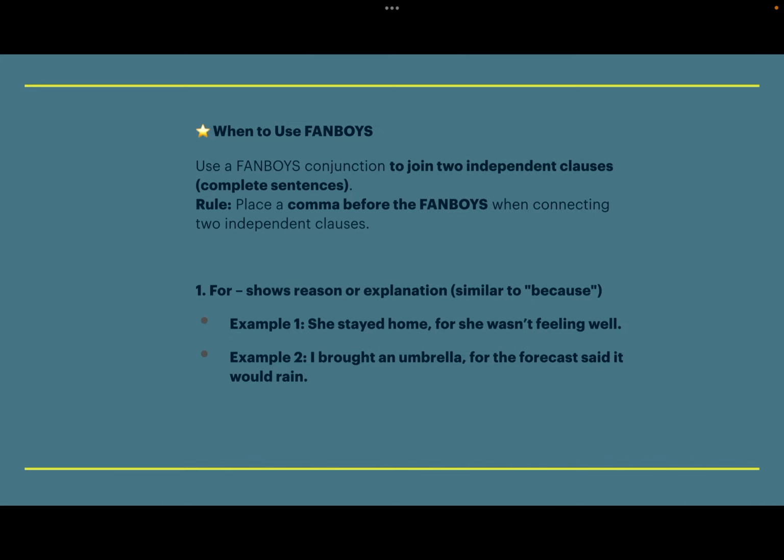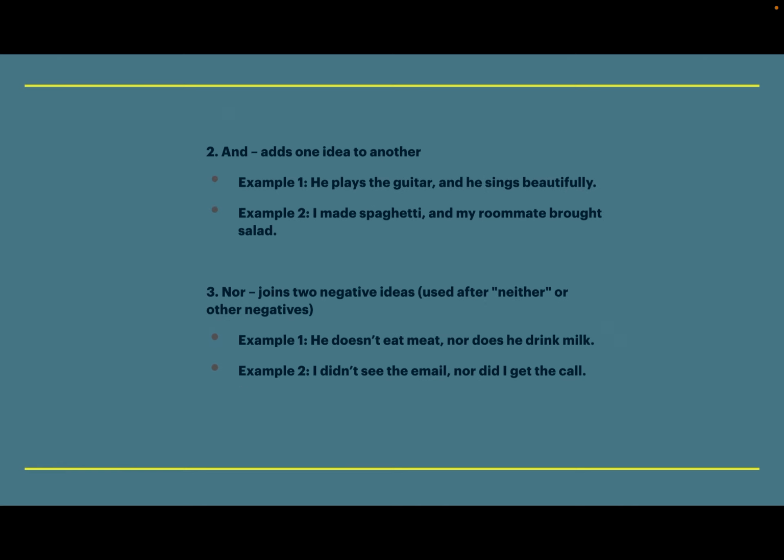Here we have our first fanboy, the word for. Now the word for isn't one that we use in this context all that often, but it does serve its purpose. It's connecting these two complete sentences. There's a subject and a verb both before and after the fanboy, so we have a comma before it. The subject is she, both before and after, and the verb is stayed and then wasn't feeling.